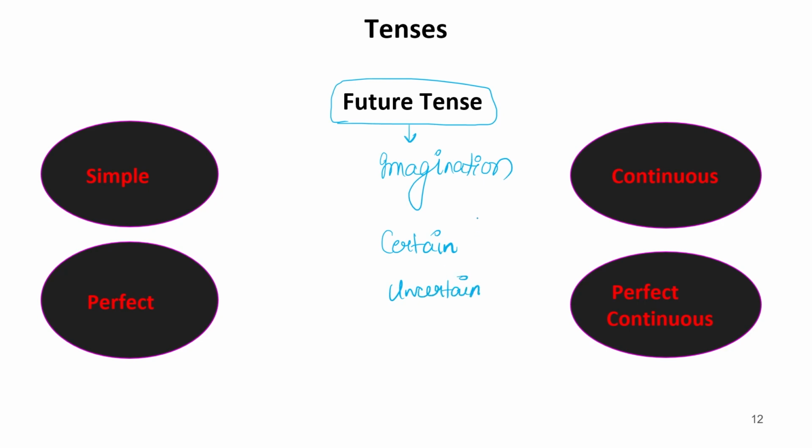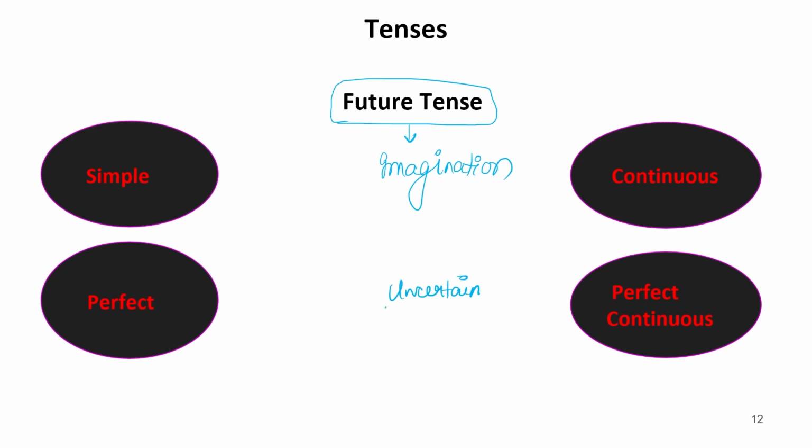Now we have already learned this part. When the actions which are going to happen are certain, we should write them in present tense. So we have already read this part. So let's eliminate this part from here.